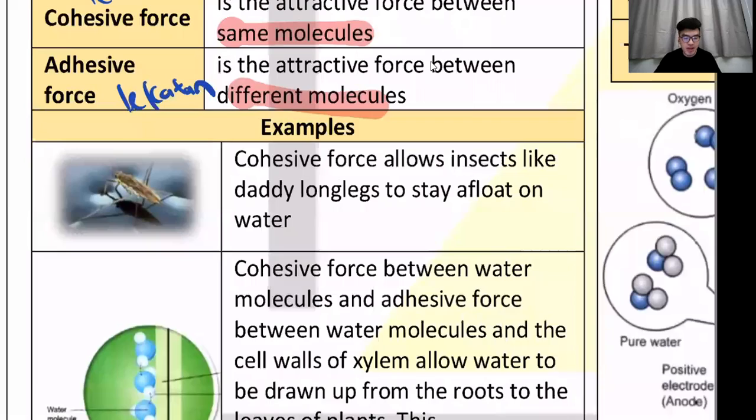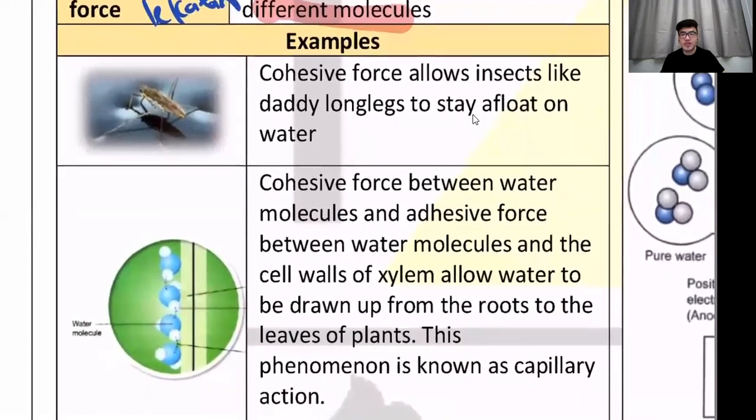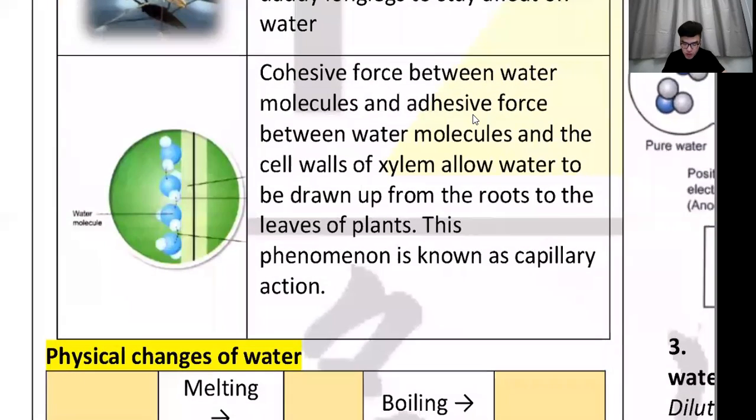Next, what do we have? Examples of cohesive and adhesive force. It enables insects to stay on water. And of course, it enables water to be drawn up via the xylem. You know the xylem? Plants absorb water through a tube called the xylem, right?